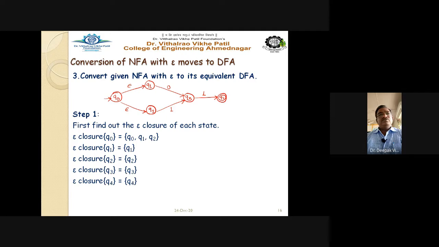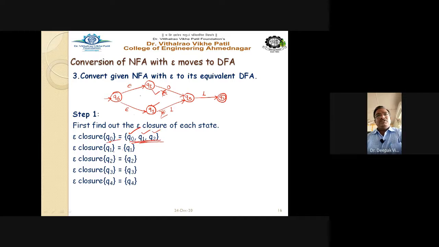Epsilon closure of Q0 is nothing but Q0 itself, Q1, Q2. Q0 on epsilon goes to Q1, but from Q1 there is no epsilon transition. That's why you cannot write Q3 or anything like this. Q0 on epsilon goes to Q2, that's why Q2 is written here. But from Q2 there is no epsilon transition, right? That's why Q3 is not written here. So it can reach only up to Q1 and Q2. That's why epsilon closure of Q0 is nothing but Q0, Q1, Q2.